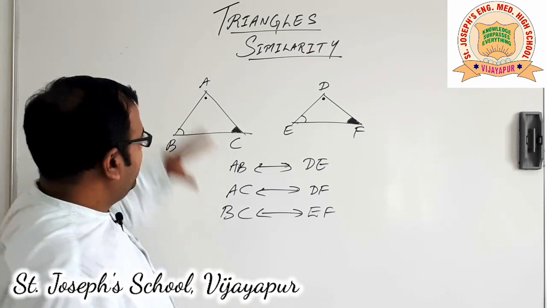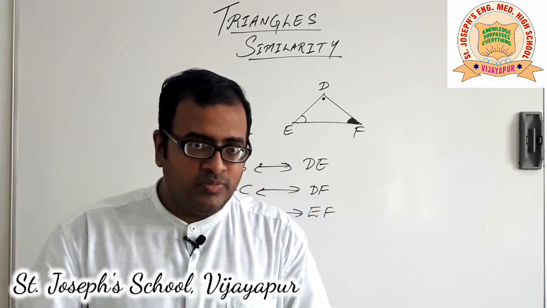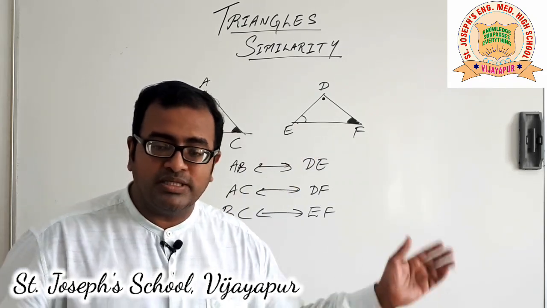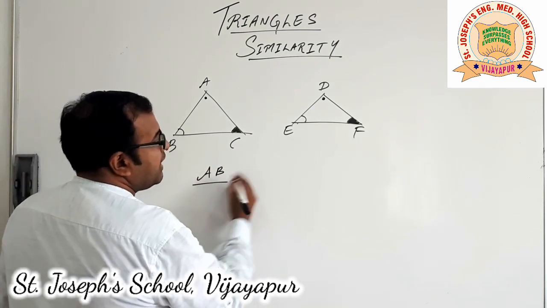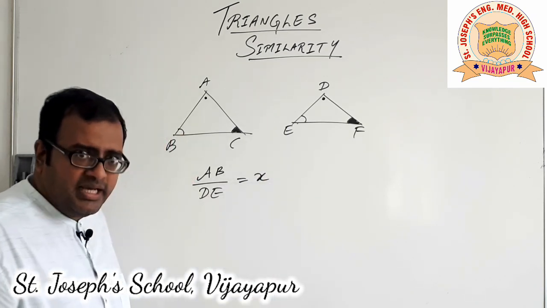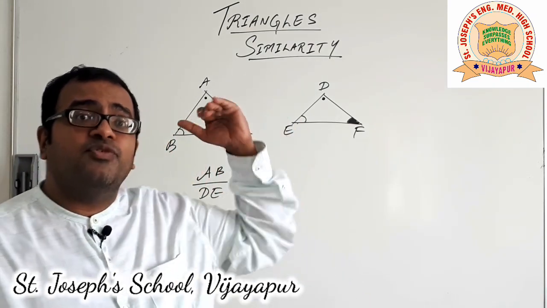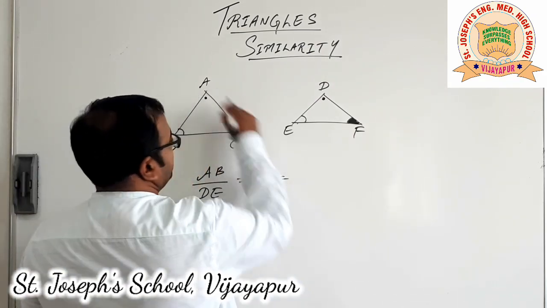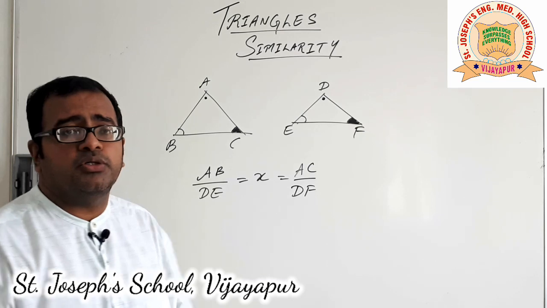So we say that if we divide these corresponding sides and we see that the ratio remains the same, in that case we call these two triangles similar. So let me just write down the similarity. We say that if AB by the corresponding DE is equal to some constant x, then the remaining corresponding sides, if you divide, the ratios must be equal to the same constant, meaning AC by DF also should be equal to x.